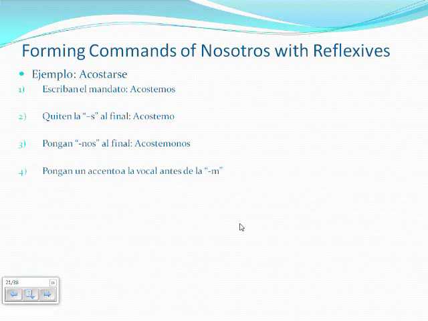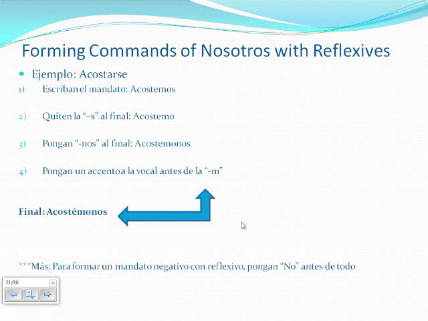The final part to forming a reflexive is adding an accent to the first vowel before the M. Our final product is going to be read as acostémonos. Remember, if you want to form a negative reflexive nosotros command, just add a no at the beginning.